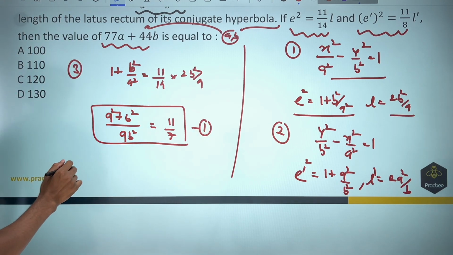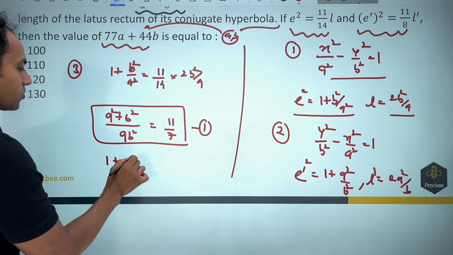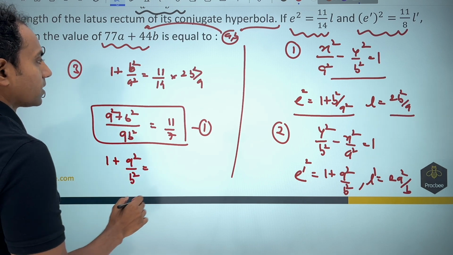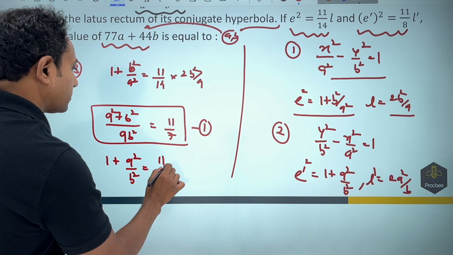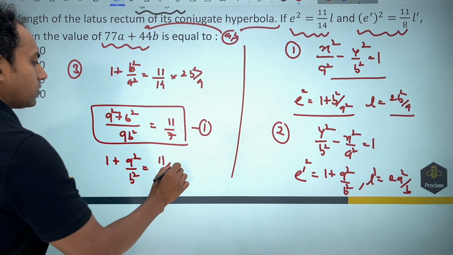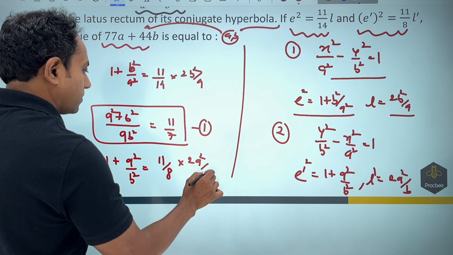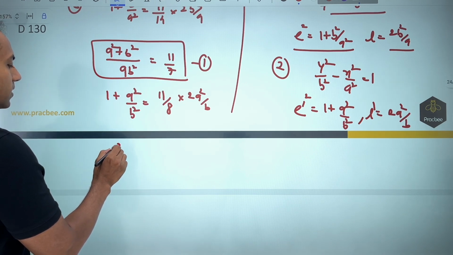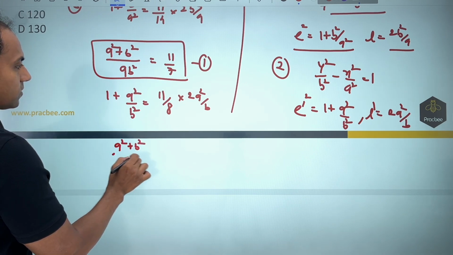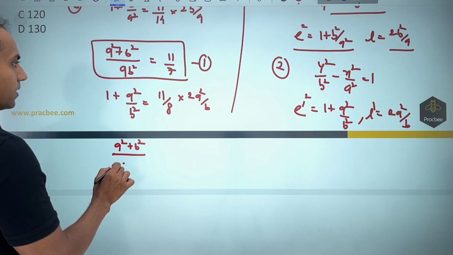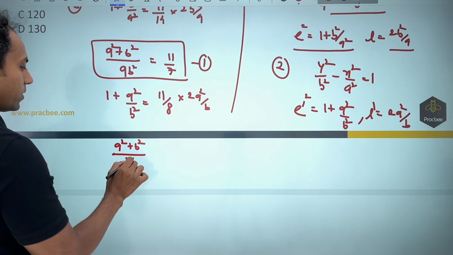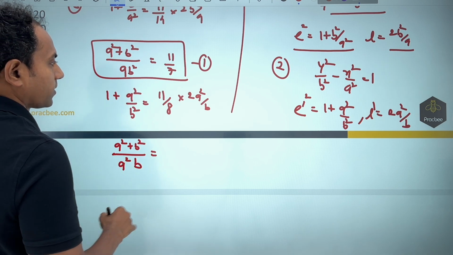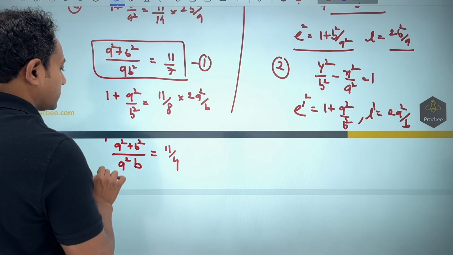In the next part, what they are saying is 1 plus a square by b square is equal to 11 by 8 into 2a square by b. So from here if you solve, we will get another equation, that is (a square plus b square) by a square b. This value is coming out to be nothing but 11 by 4. This is my second equation.